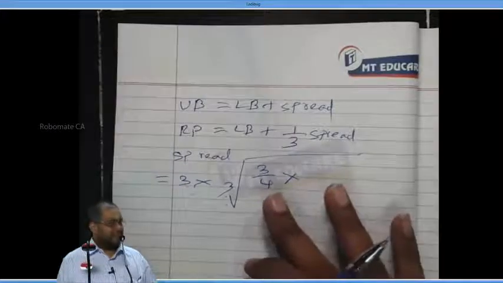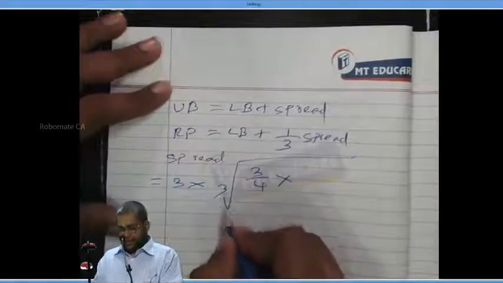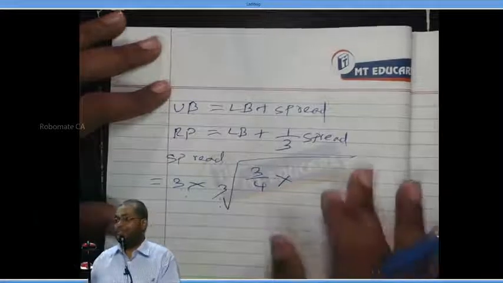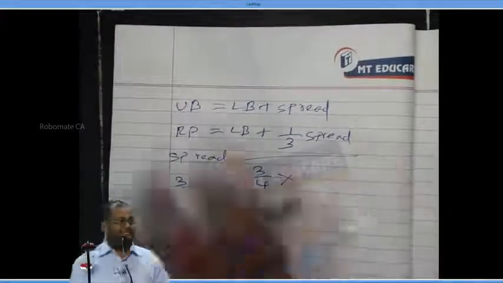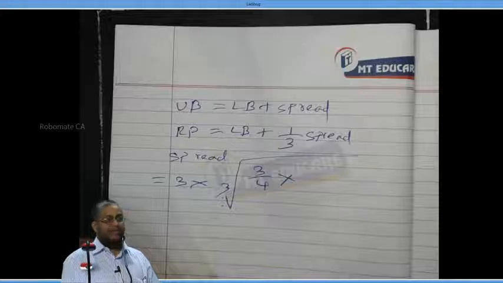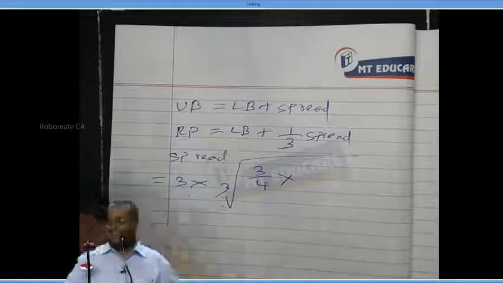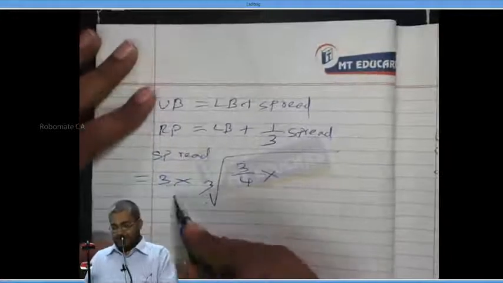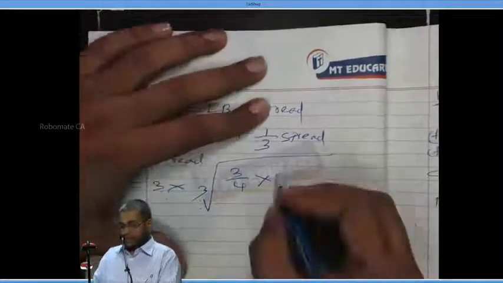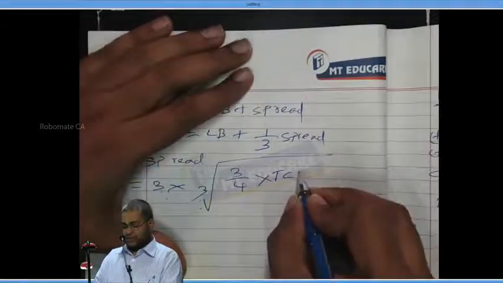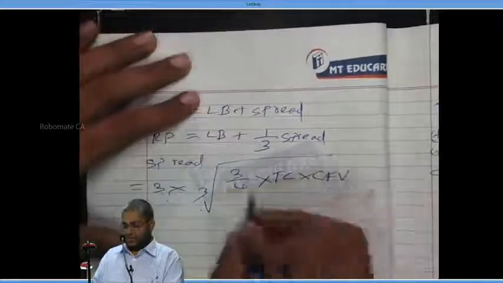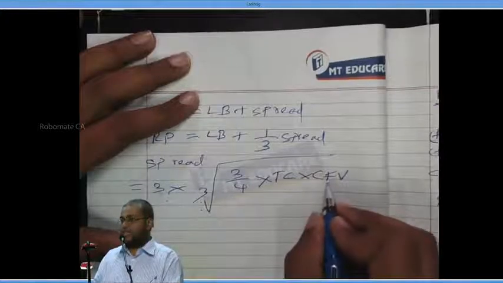Square root, leave it. It is cube root. Spread is 3 into cube root of 3 by 4 into transaction cost into CFV, the cash flow variance.